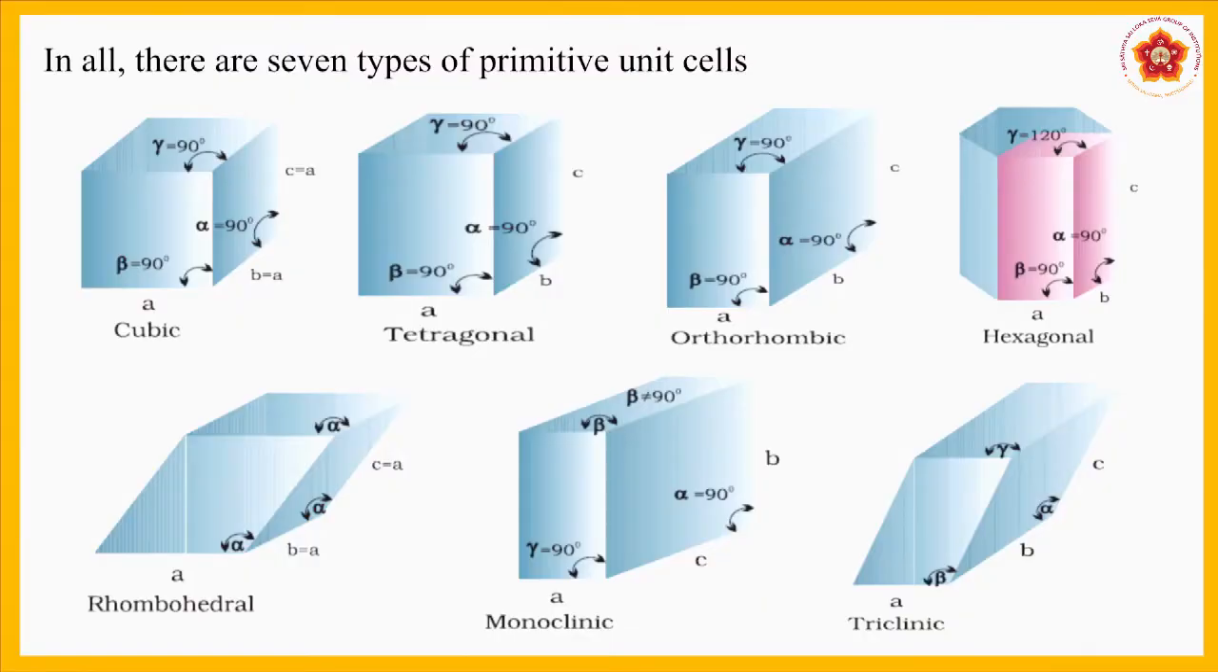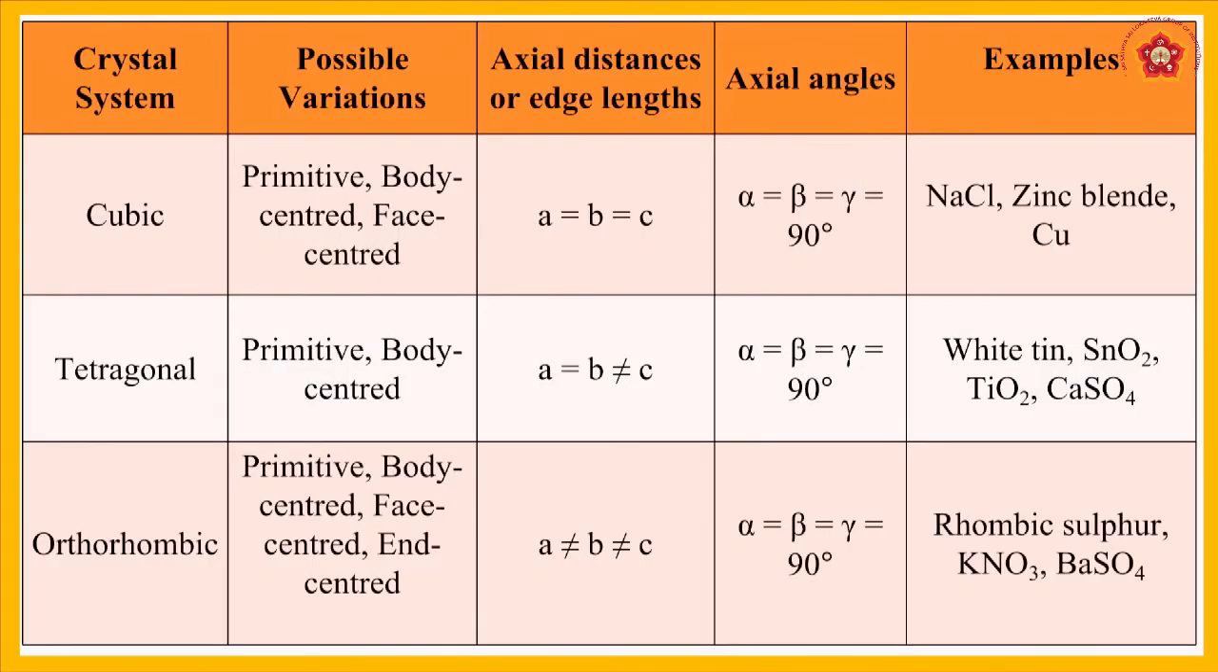So in all there are 7 types of primitive unit cells. The first one is the cubic structure, then tetragonal structure, orthorhombic structure, hexagonal structure, rhombohedral structure, monoclinic structure and triclinic structure. These are the 7 types of primitive unit cells. We will see the possible variations, axial distances or edge lengths, axial angles and examples. So we will see them one by one in detail.